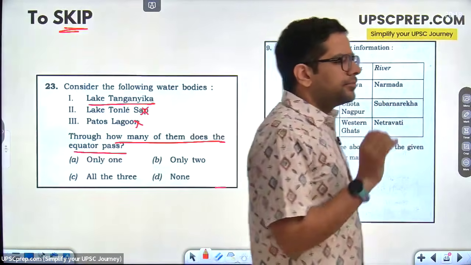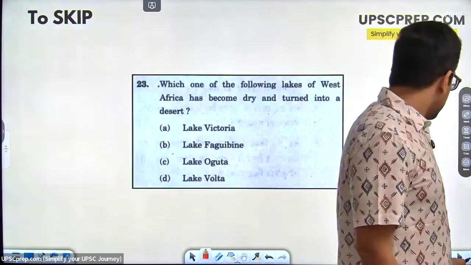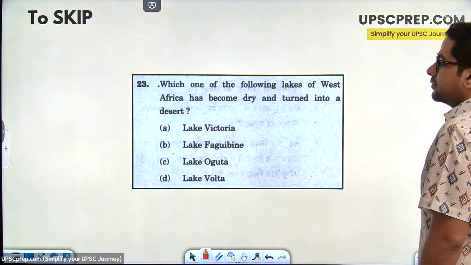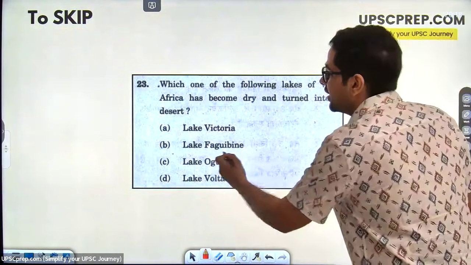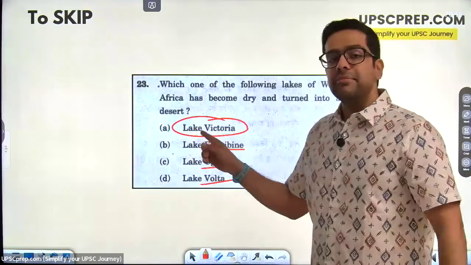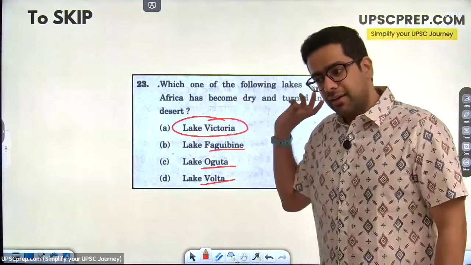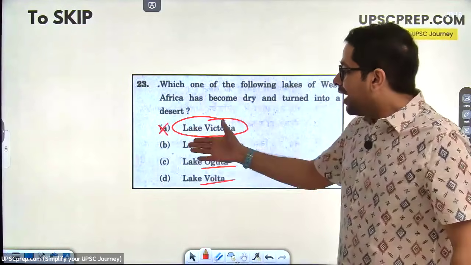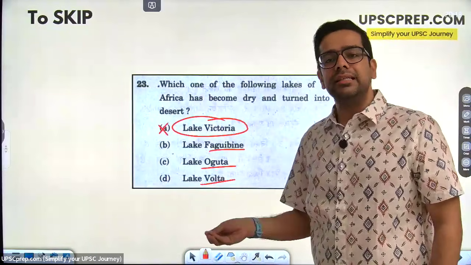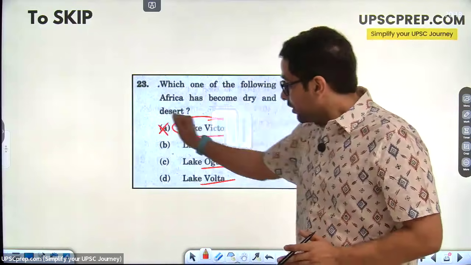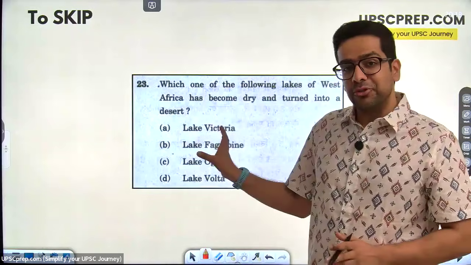Right? So that's what I want you to keep in mind. Similarly, if you have never heard of these lakes, Lake Victoria, again, will be something that you have heard of, and you will know it is not in West Africa. So, okay, sure. Out of these 3, if I have not heard of these lakes, I don't want you to worry about them. Now that they have been asked in a question, go and look at them, sure.